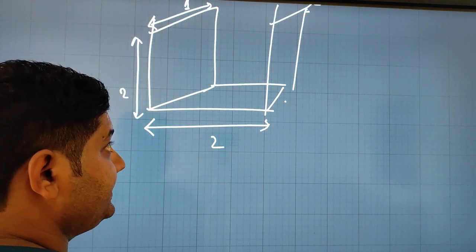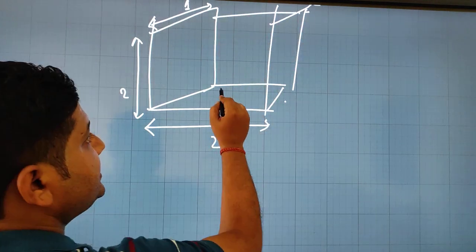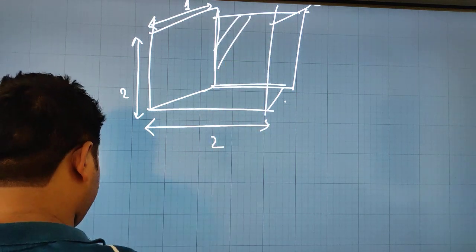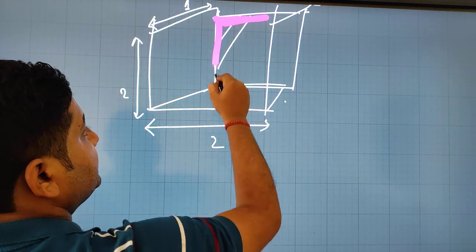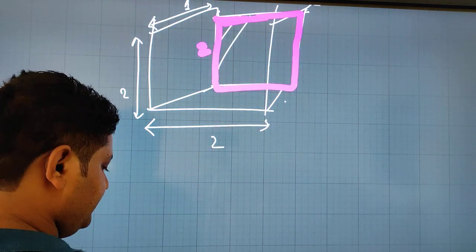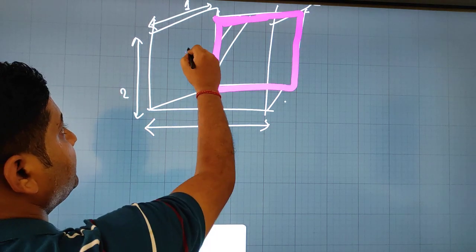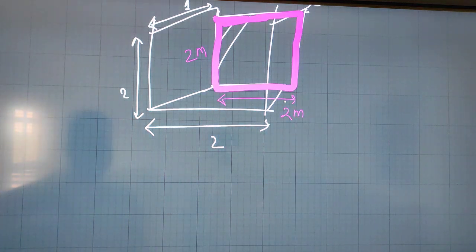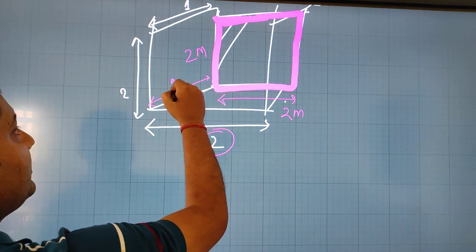So which is the larger vertical one? This will be 2 and this will also be 2, so this one is your larger one, because this is 2 meter and this is also 2 meter. The bottom will be this one, which is 2 meter, and this width will be 1 meter.